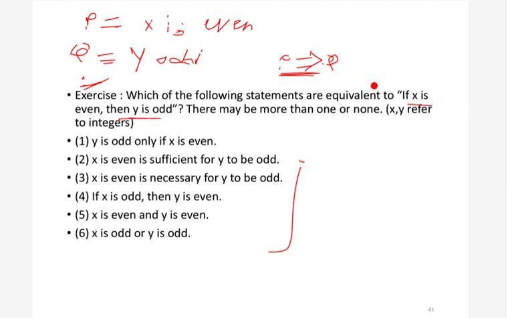Let me give you a trick before that. We have already seen that p implies q, we can write it as p only if q.